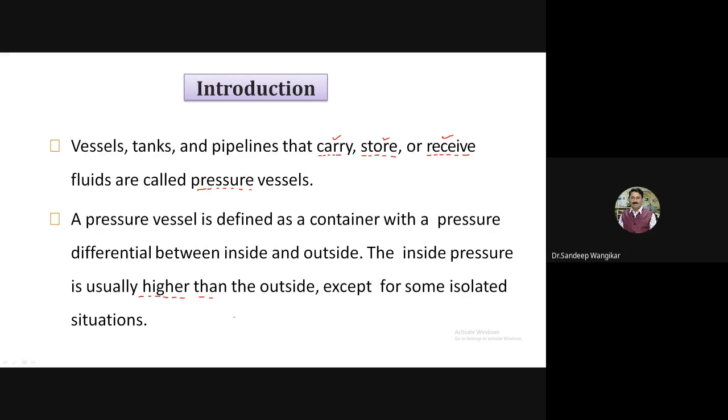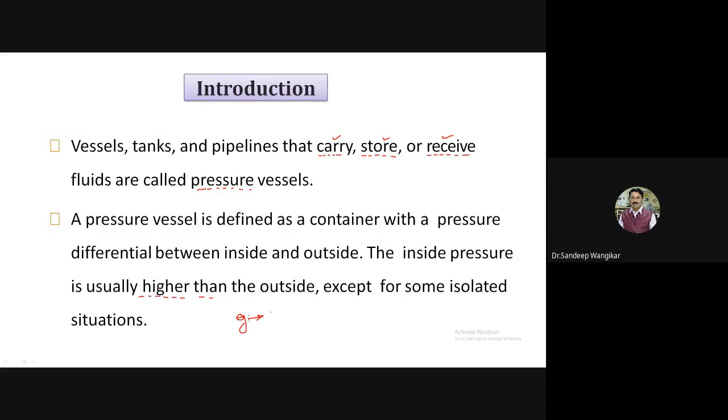A very simple industrial example we can take is a boiler. But before the boiler, a very simple example is our home. At home we use a pressure cooker. Whatever we want to cook is a different matter. But when it is heated, some pressure develops inside and steam escapes. It takes some time to release all the steam, and only then can we open the lid of the cooker. So it is one type of pressure vessel.